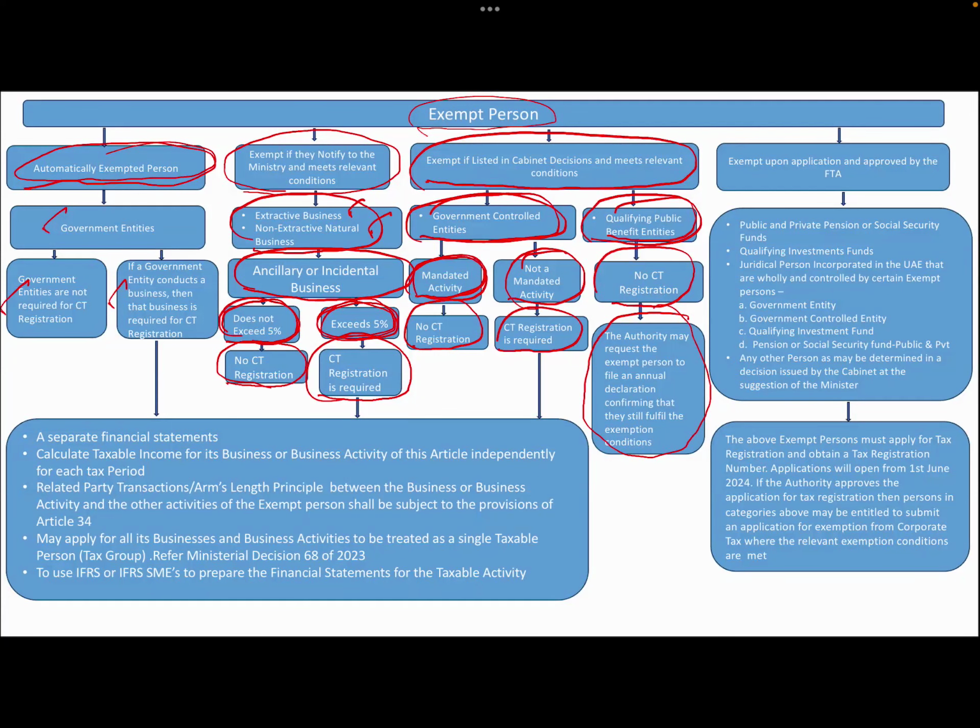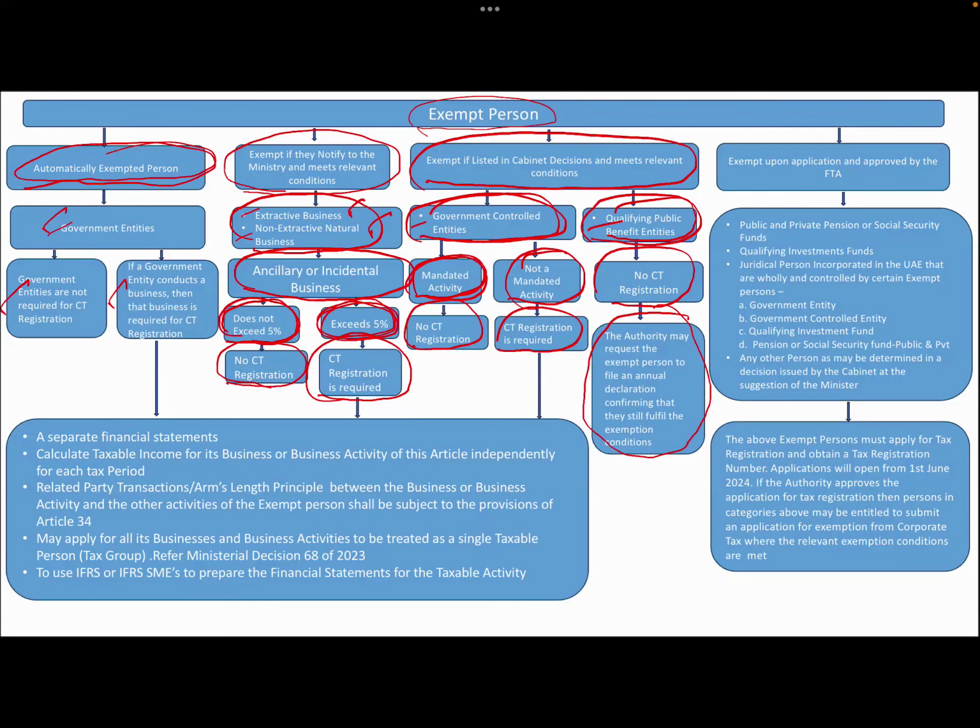Okay, now as I told earlier, when you talk about government entities, extractive, non-extractive, government controlled entities, public benefit entities, whatever you see, we'll be speaking in depth in next videos, in various other articles. What I'm trying to say is I'm trying to give only a glimpse of the exempt person, just a picture of an exempt person.